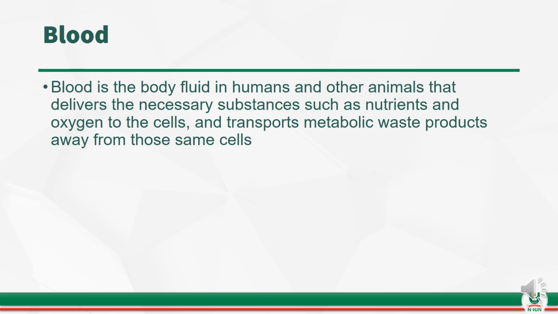It is a type of body fluid that exists in humans and other animals that helps to deliver nutrients and oxygen to the cells, and also helps to transport away metabolic waste products, that is, those products that are formed during cell metabolism. A normal blood supply helps to take away those waste products too so that the cells can function properly. That essentially is the meaning of blood.